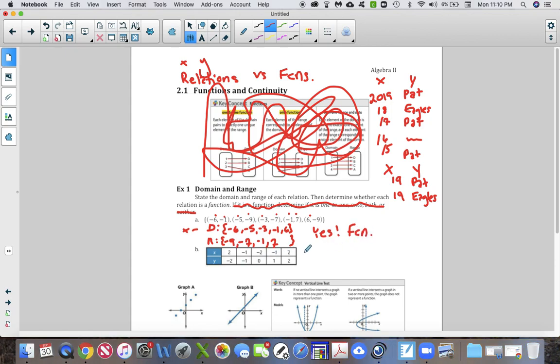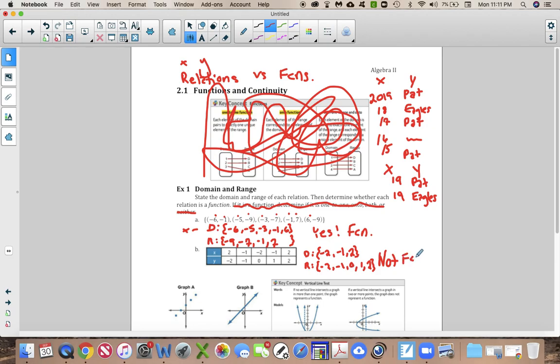All right, same thing for this one. We're going to list the domain and the range, okay? Domain, list my squiggly brackets. That's supposed to be a squiggly bracket, so sorry. Smallest x is -2. Then I have -1, then +2. Okay, you can already see some problems happening with this because a couple of the x coordinates are repeating. The range values, however, none of those repeat. -2, -1, 0, 1, 2. None of those y coordinates are repeating, so this is not a function because the x's are repeating. So not a function. I abbreviate function as FCN, so if you want to do so too, that's perfectly fine.